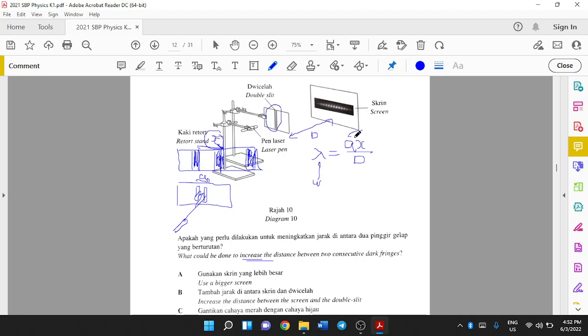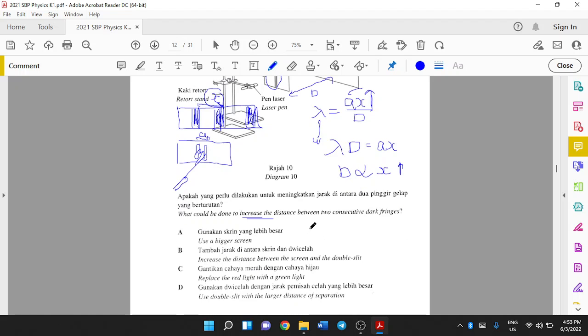You want to increase your x. Rearranging, lambda D equals ax. You can see here D is directly proportional to x. So D increases, x increases.